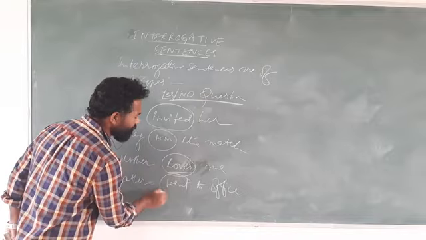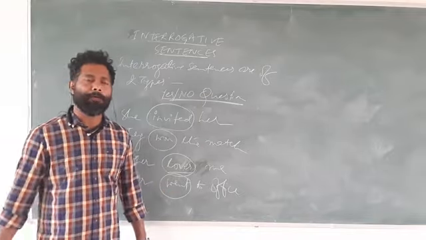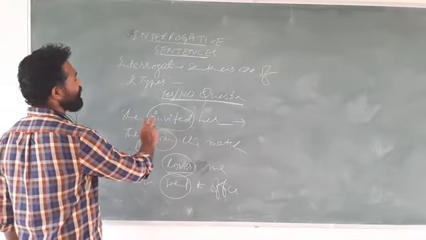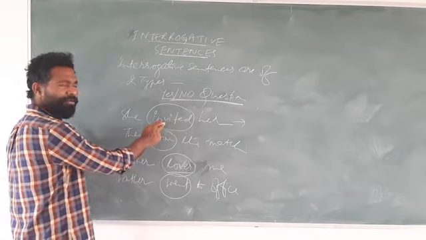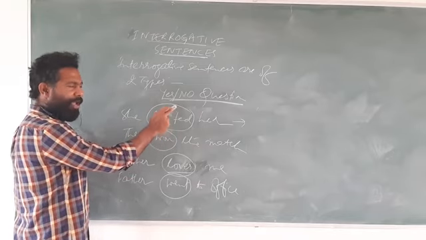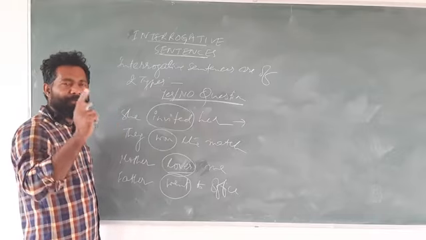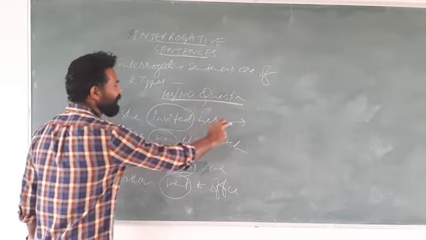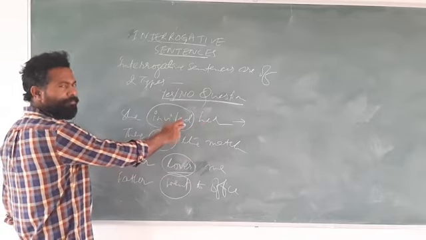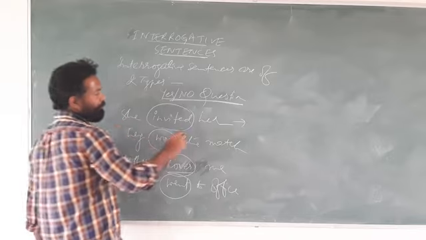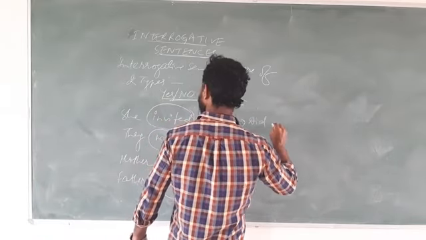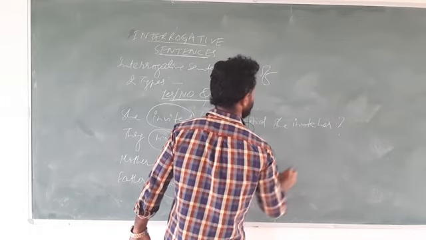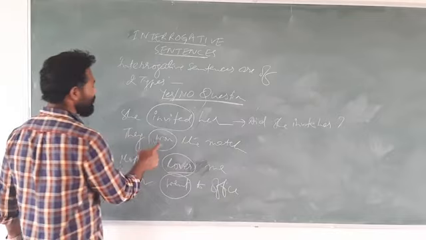And it is went. How will you make the negative of went? It is did not go. So the same thing, you know, here to make yes no question, here it is she invited her. So it is invited. So here we will write did, and this invited will change into invite. Why? Because with the did, do or does, we write the first form. So the whole sentence will remain same. Only from invited it will become invite, and here did will appear. So the sentence becomes did she invite her.